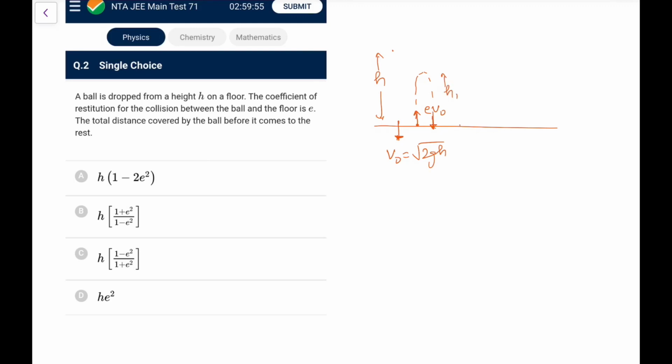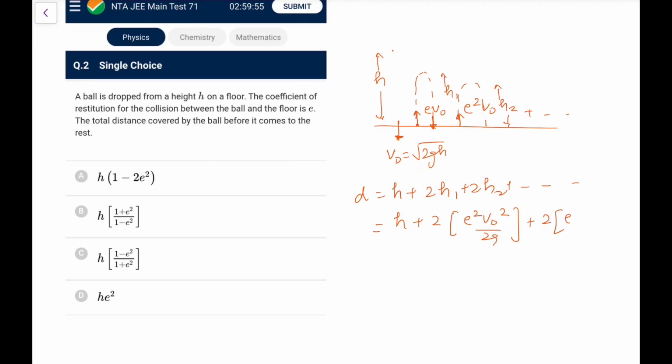It again returns with the same speed. It again goes up now with e times of this velocity, that is e square times v naught, and again goes to, let's say, h2, and this goes on and on till it becomes 0. So basically we'll have an infinite GP here. So the total distance would be h plus 2h1 plus 2h2 and so on. What is h1? h1 would be e square v naught square by 2g. h2 would be e to the power 4 v naught square by 2g, and so on.